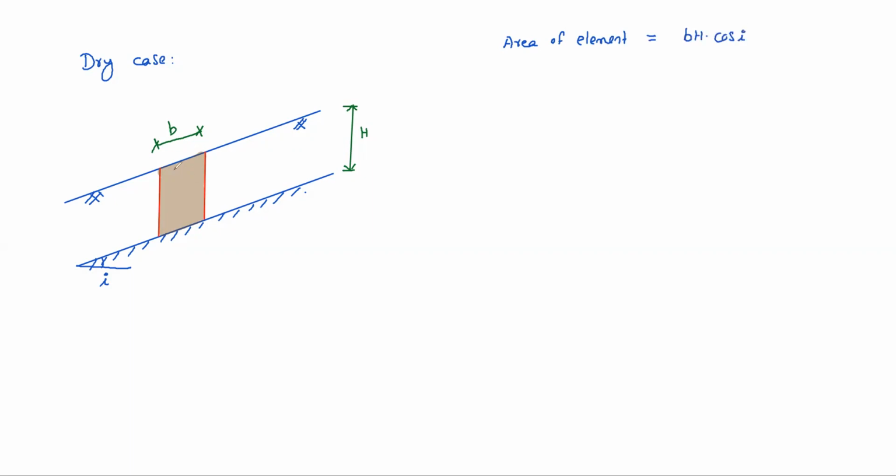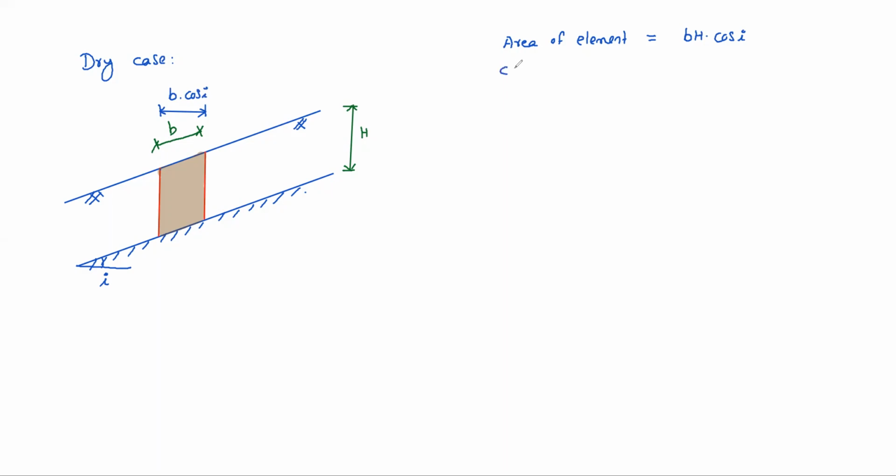Why? The perpendicular distance is b cos i, and the height is h. So b h cos i is the area of the element.